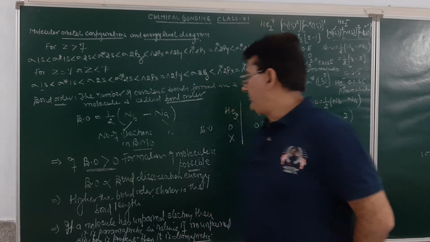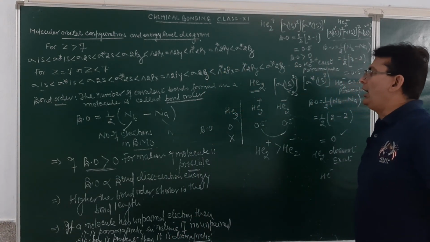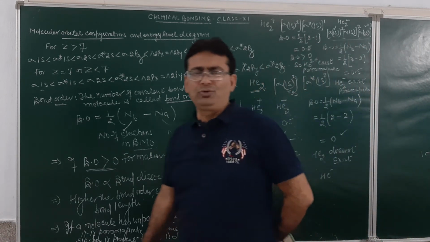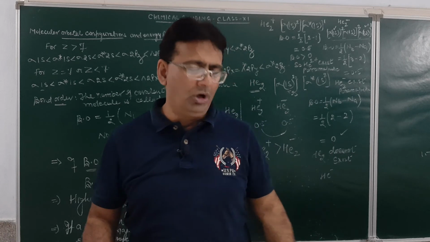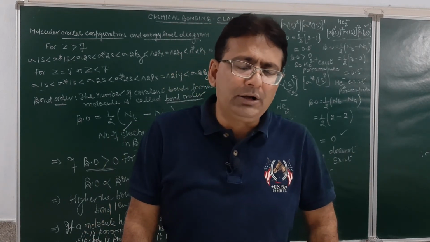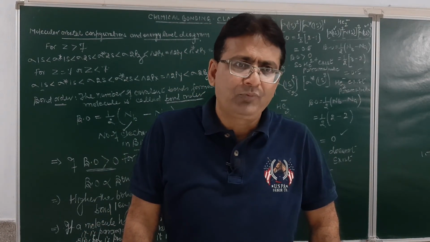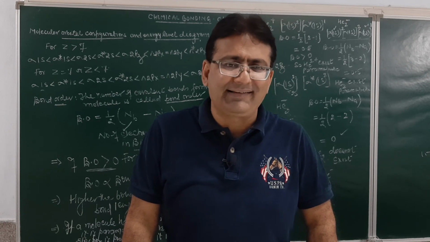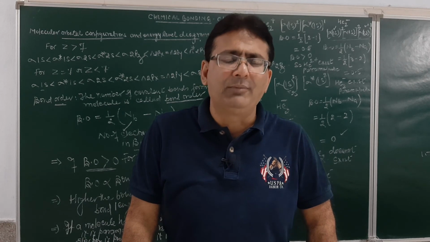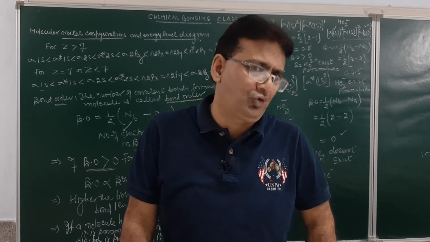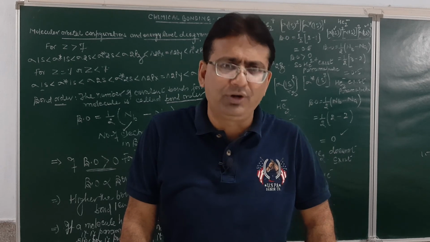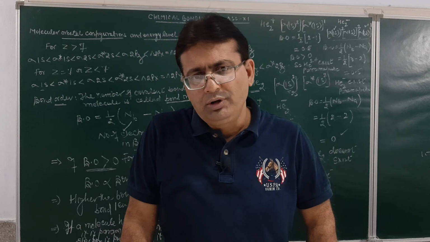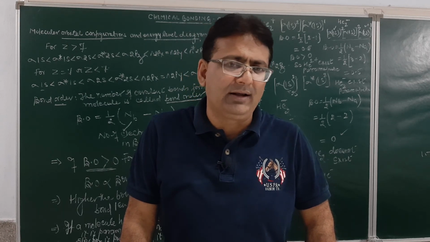So, in this lecture, I have briefed you how the molecular orbital configuration for He2, He2 positive and He2 negative can be written. I hope you must have understood. We will continue the second part of this with the same lecture. In our next discussion, we will discuss the formation of other molecules with atomic number higher than 2. We will discuss hydrogen, oxygen and nitrogen molecules, and along with that, we will discuss their stability order.